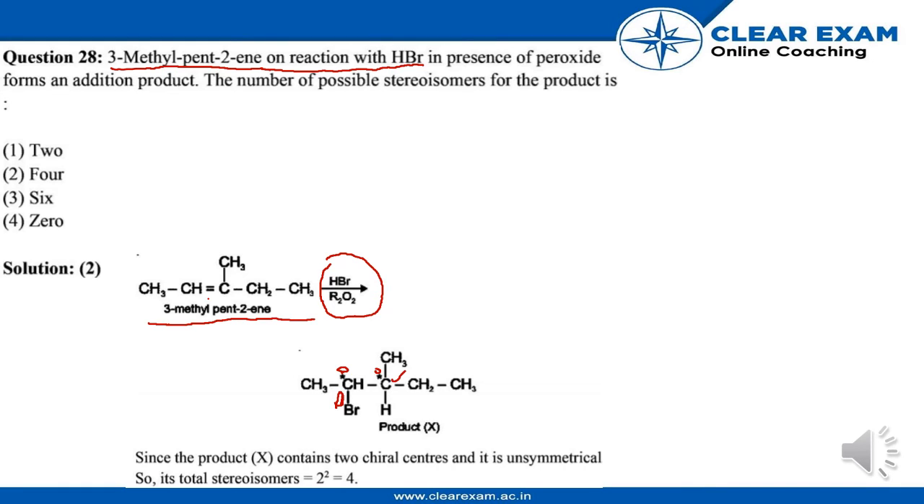Since the product contains two chiral centers and it's unsymmetrical, the total number of stereoisomers will be 2 to the power n, where n is the number of chiral centers, which is two, so the answer will be 4. So the answer is option 2.